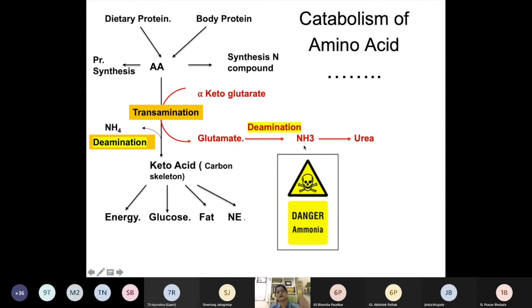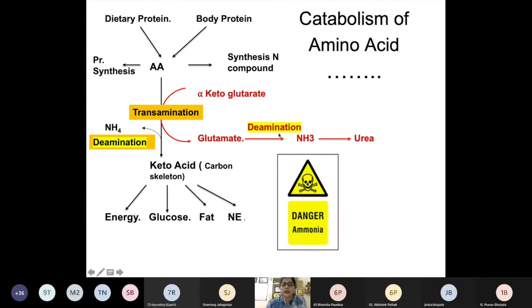Now I told you that glutamate is the amino acid which can undergo this deamination. But remember, apart from glutamate, there are two more amino acids which can undergo deamination. One is alanine and the other is asparagine. But remember, the highest rate or the highest amount of deamination occurs through glutamate. That is why I told you why the amino acid pool contains glutamate and glutamine more. This is because these are the most metabolically active amino acids.